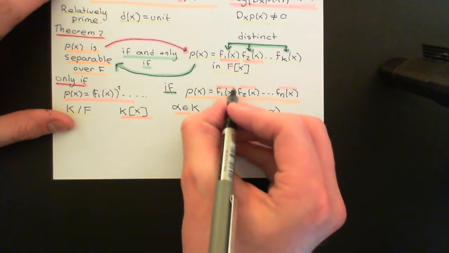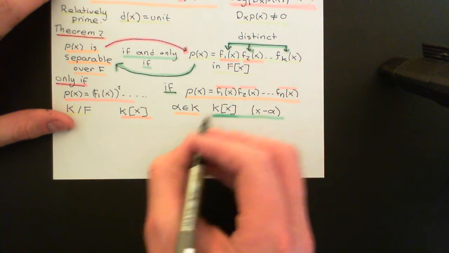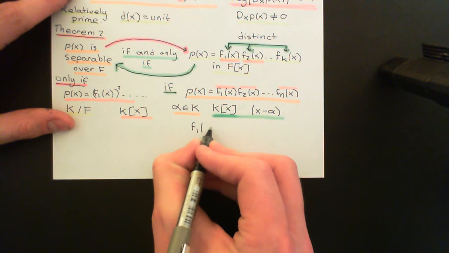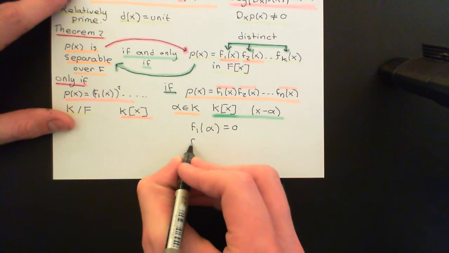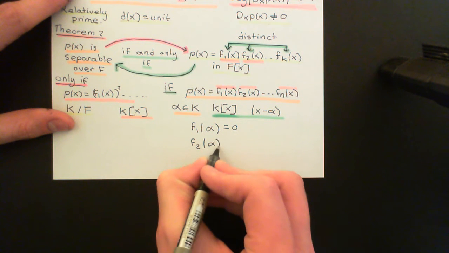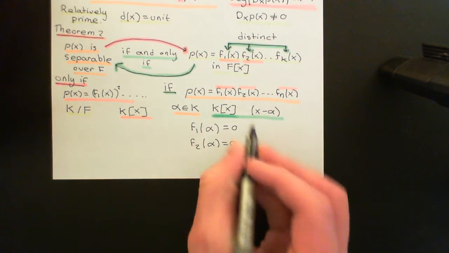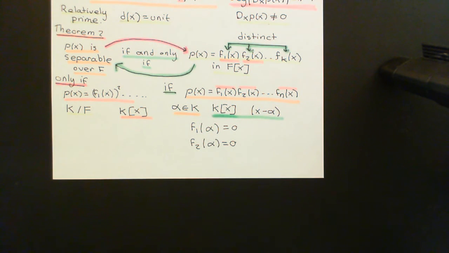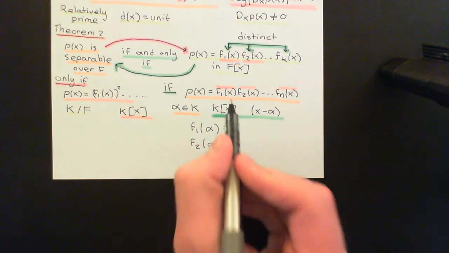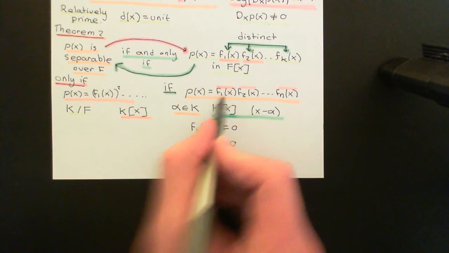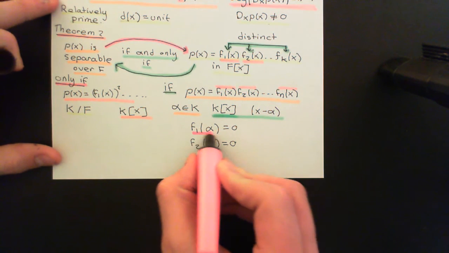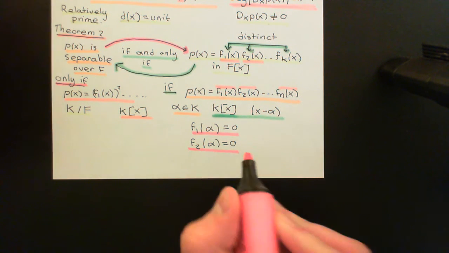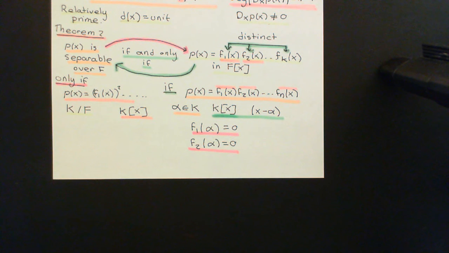Let's say just arbitrarily that it's f1 of x and f2 of x. And so what I can now say is that f1 of alpha is equal to 0 and f2 of alpha is equal to 0. That's the only way. You must have two of these irreducible factors which both have alpha as a root. It cannot be the case that just one of these has alpha as a multiple root, because we know that all irreducible polynomials are separable. That was Theorem 1.